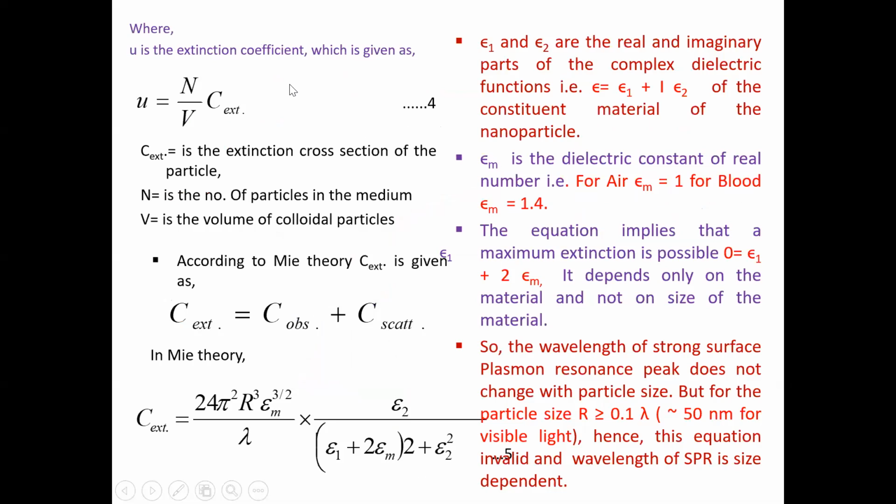Now, where mu is the extinction coefficient which is given as, आता हा जो mu आहे तो extinction coefficient आहे असं आपण consider करतो in that basic equation, and that mu means n upon v into C extinction. So C extinction means the extinction cross section of the particles, right? Concentrations म्हणजेच ते cross sections of the particles किती असणार आहे. n is the number of nanoparticles present in the medium or the solution, and v is the volume of the colloidal particles जे काय तिथे present असतील.